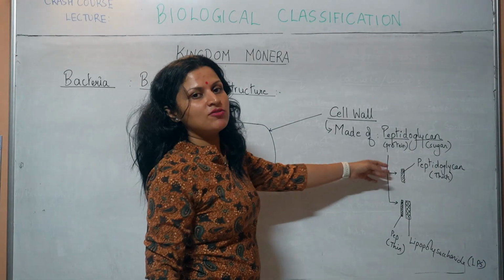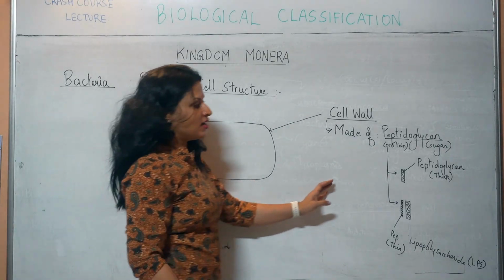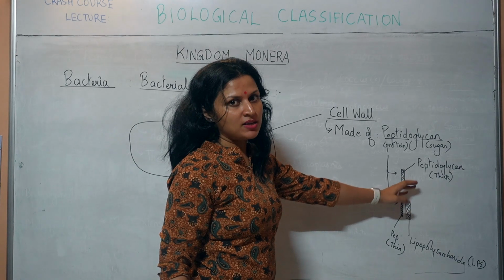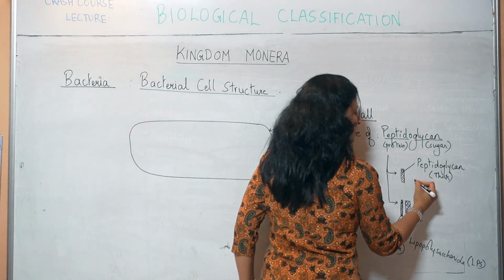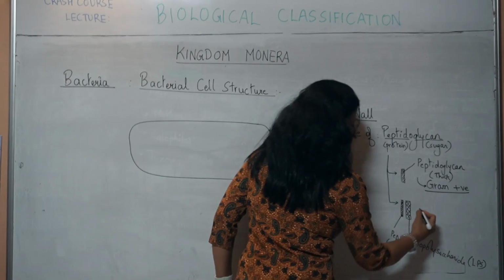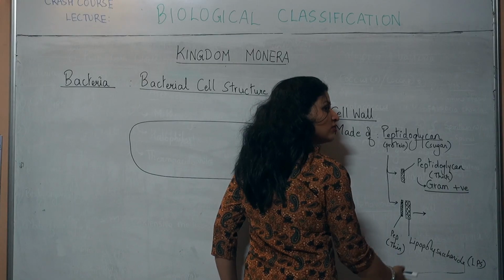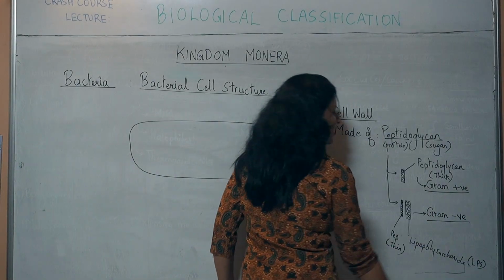And based on this cell wall arrangement, we can say that bacteria are of two different types. Either bacteria have this type of cell wall or this type of cell wall. The ones that have only peptidoglycan are known as gram-positive bacteria, and the ones that have peptidoglycan along with an LPS layer are called gram-negative bacteria. Why are they given this name?